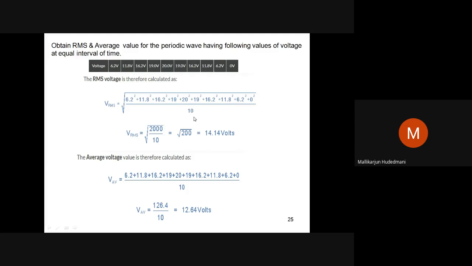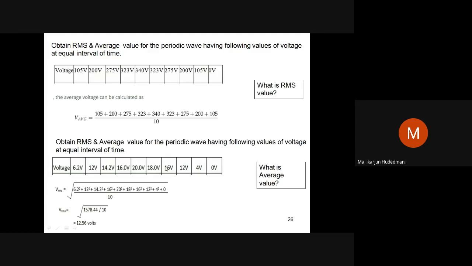So RMS is one type, average is another form of representation. Average value is always a DC representation. So the DC content is the average value. Therefore, the average value of an alternating quantity given by discrete instances is just an average of the instantaneous values. Similarly, you can see here the average value of this expression, quantity 1, 2, 3, 4, 5, 6, 7, 8, 9, 10. Again, 10 values are picked here. Add all 10 divided by 10.